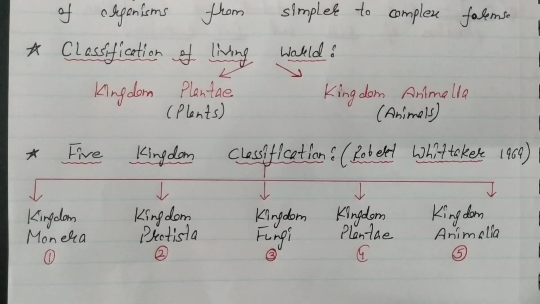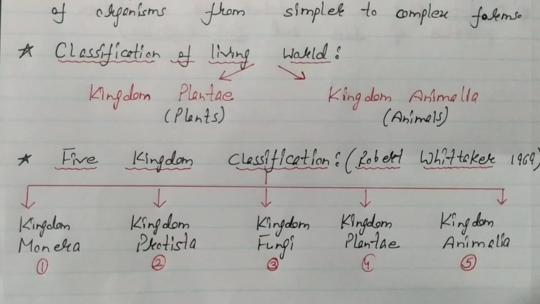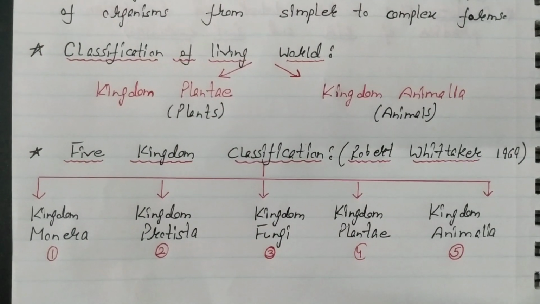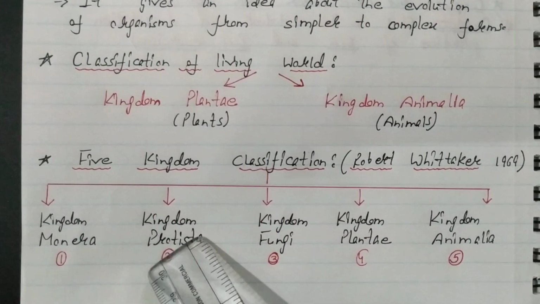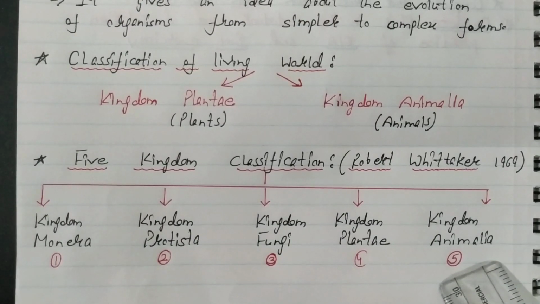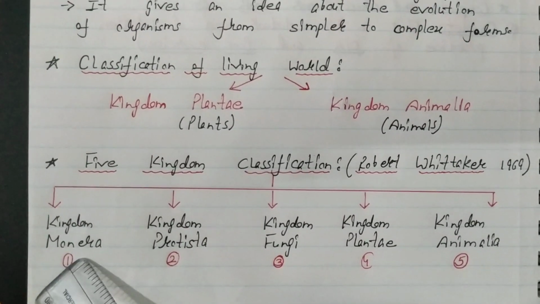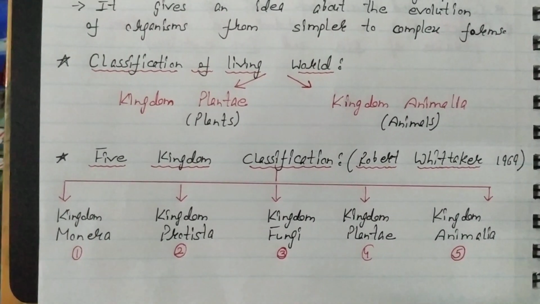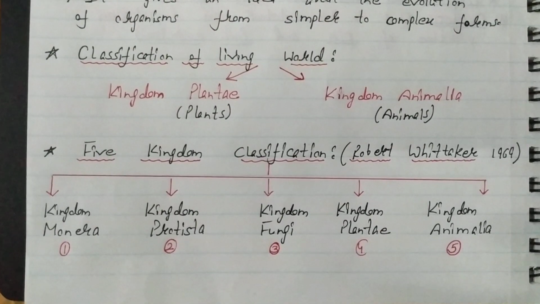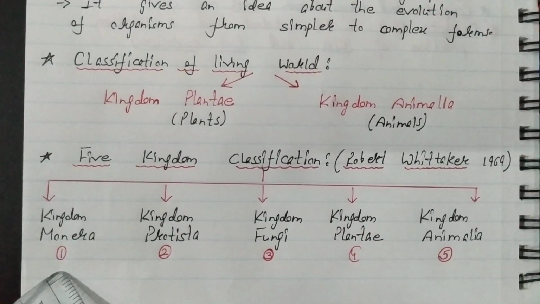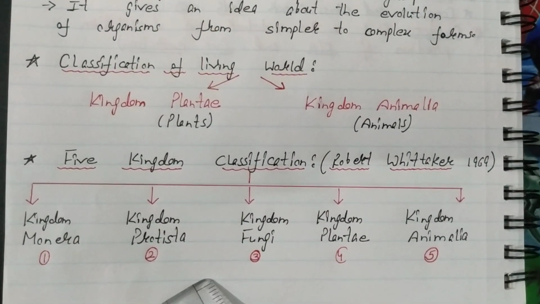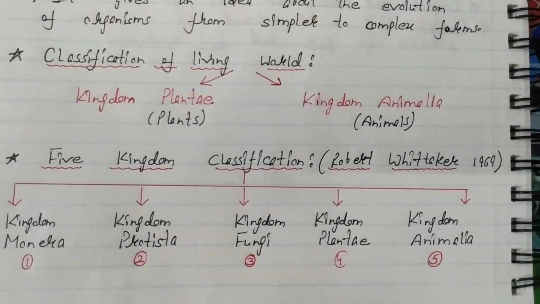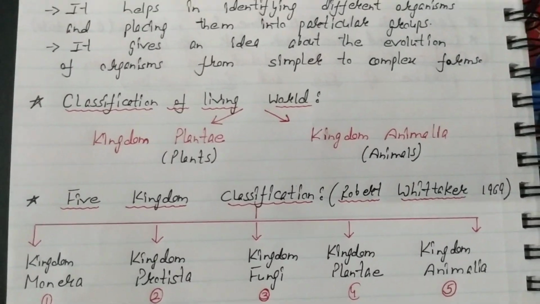So according to this classification, we can place all the organisms which are there on this planet Earth into these 5 kingdoms. We can categorize all the organisms under these 5 kingdoms on the basis of their basic characters. And these 5 kingdoms further have divisions and subdivisions, which I will explain later. So children, this much for today.